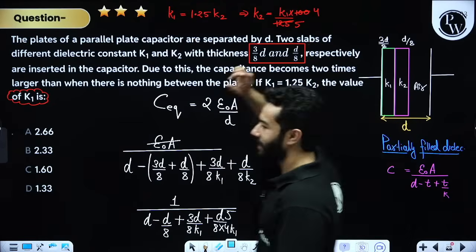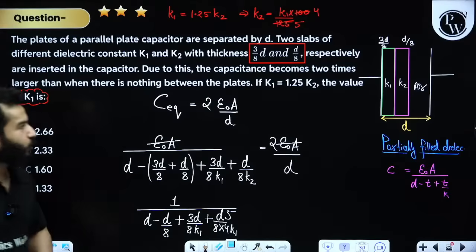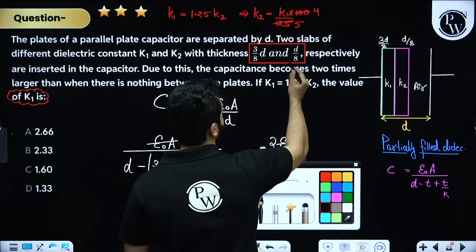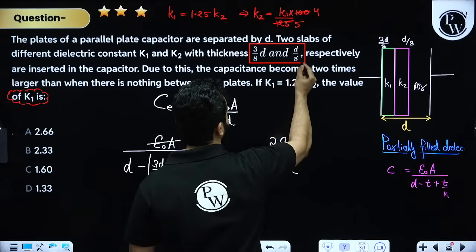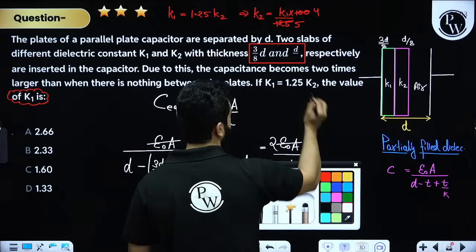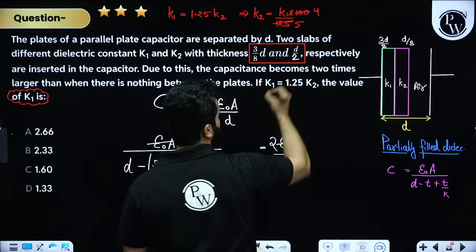This is not D by 8. This is D by 2. Right? This is D by 2. Is that correct, my dear friends? That's why I think we are not getting the correct answer, my dear friends. Right? This is D by 2. In the actual question, this is D by 2. This is D by 3, D by 8 is fine, but this is D by 2.